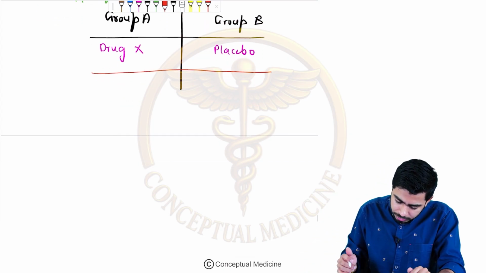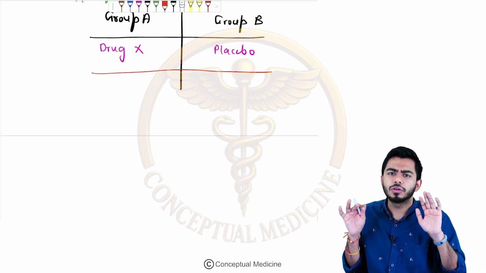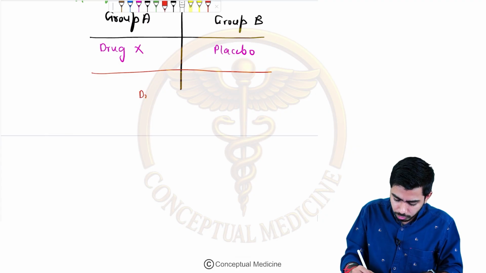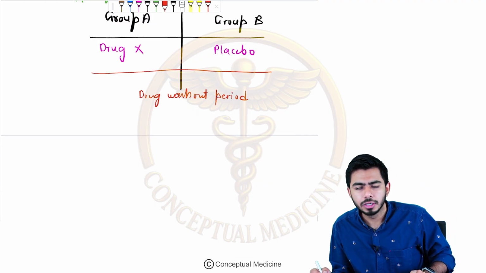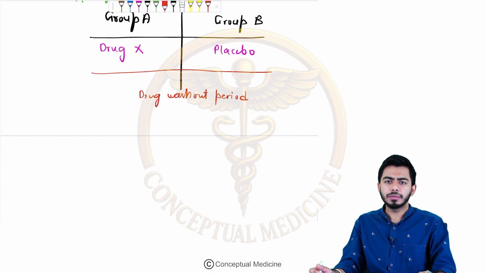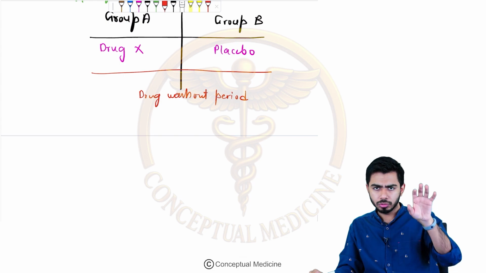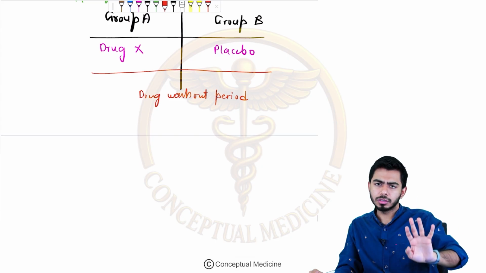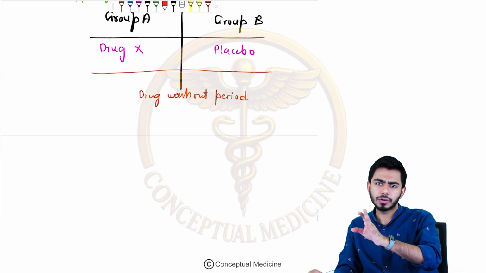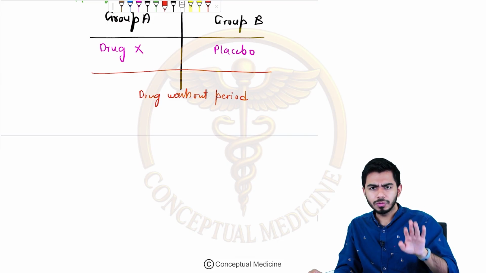Now what happens is, we go for the drug washout period. We wait and let the drug wash out from the body. After some point of time, the drug is washed away from the body. So in the group A people, to whom we gave drug X, it has been washed out from the body now. And in the group B population, the placebo has also been washed away now.